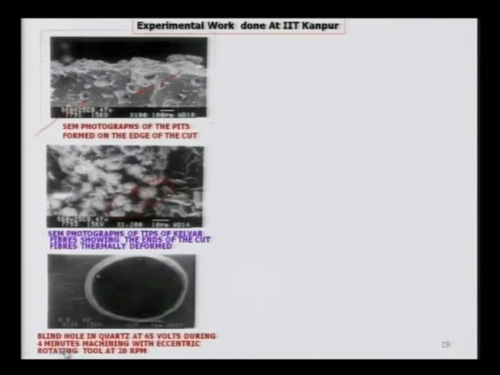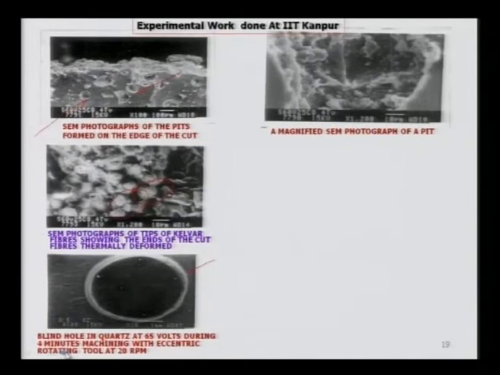Now, a blind hole in quartz at 65 volts during 4 minutes machining with an eccentric rotating tool at 20 rpm. You can see the cleanliness with which the blind hole has been made in the quartz.